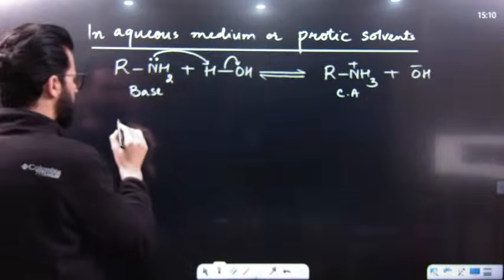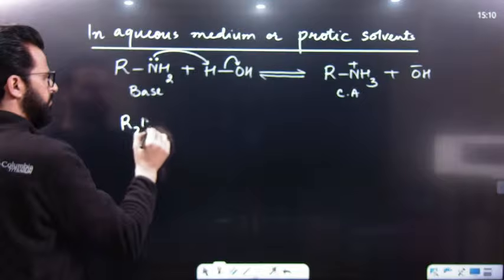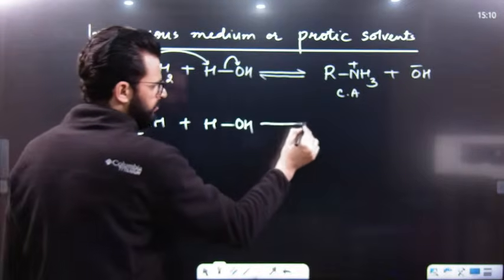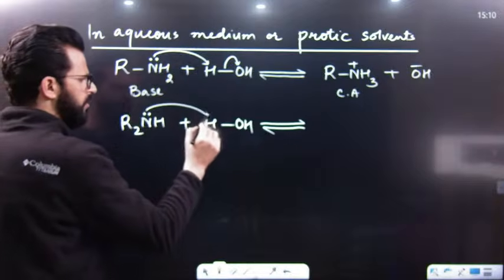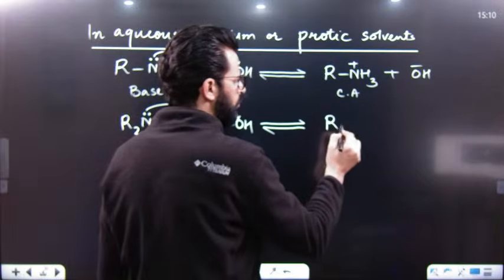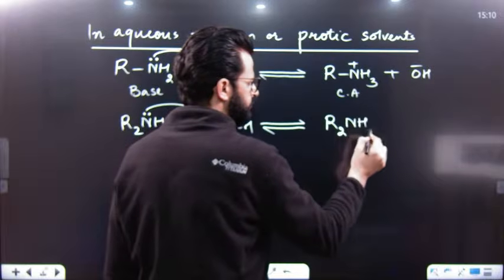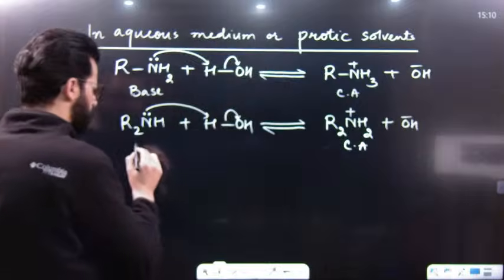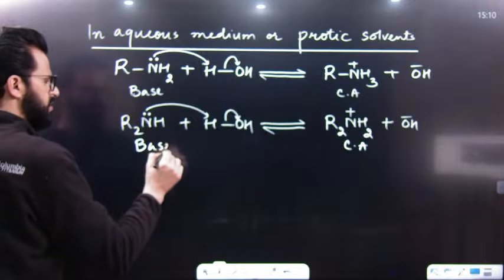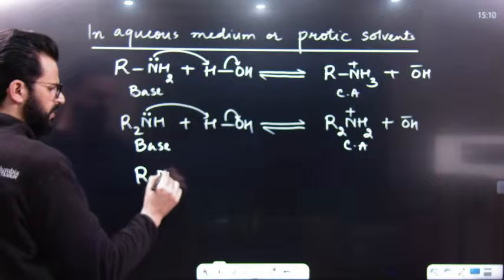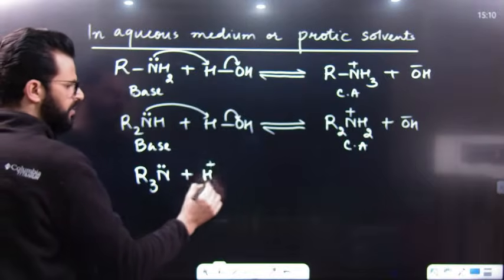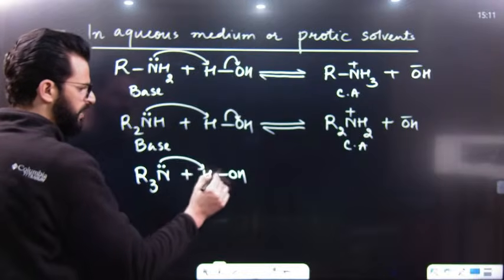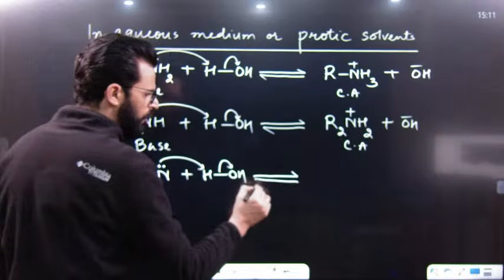Similarly, secondary amine will accept a proton from this medium and will result in the formation of a conjugate acid like this. So this is the conjugate acid of secondary amine. So this is secondary amine. Once again, it acts as a base. Similarly, tertiary amine in this medium can act as a base by accepting this proton, say from water. So this is water, and it will accept a proton from water, and it will also result in the formation